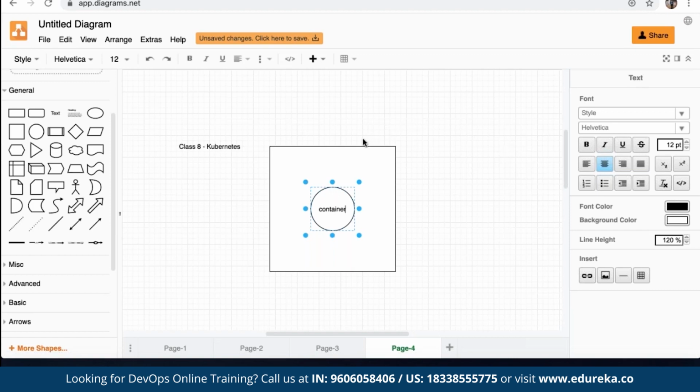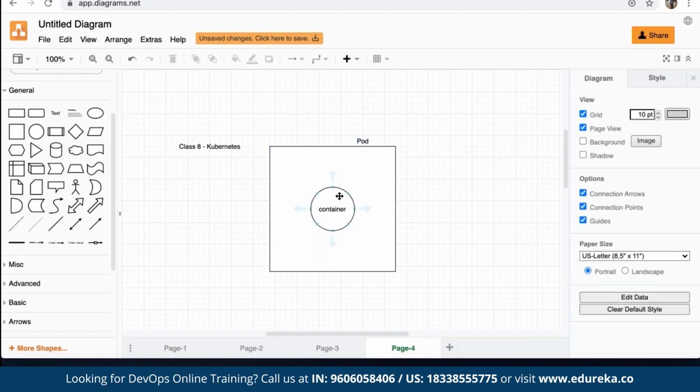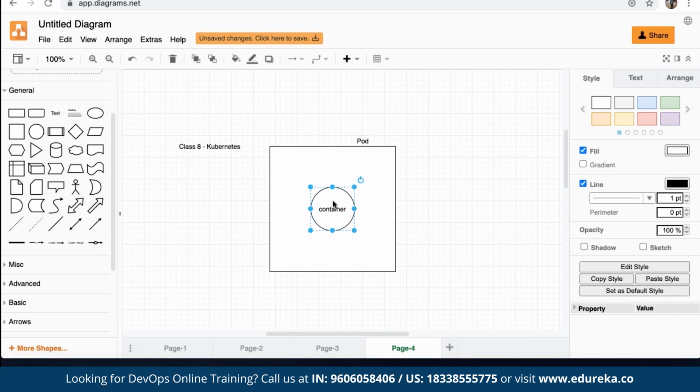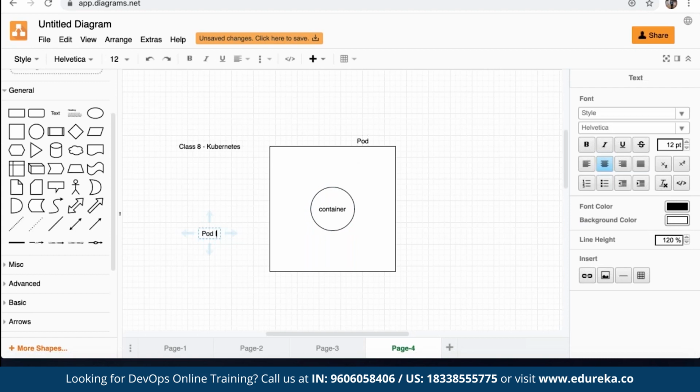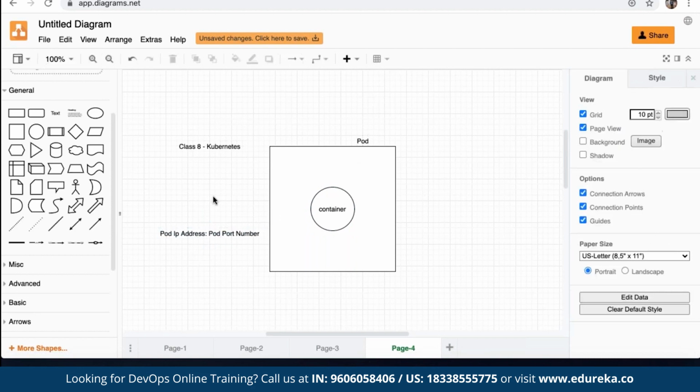So for example, in this scenario, if this is my pod, then the container present inside this pod will not have its own IP address. It will share the IP address and networking details of the pod inside which it is present. In general, we have one container per pod. So if I want to access this container, how can I access it? Using the pod IP address colon pod port number, because here containers don't have their own IP address or networking details. They share the IP address and networking details of the pod inside which they are present.